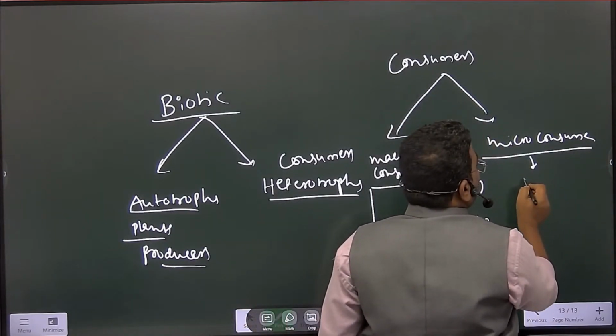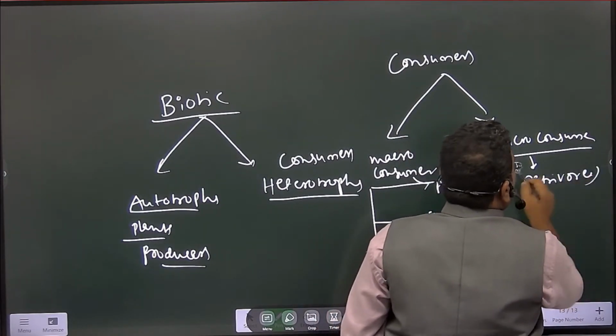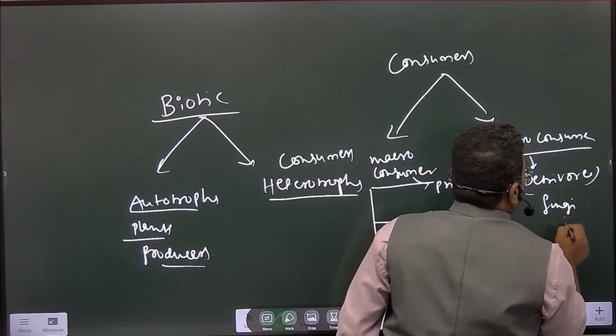Micro consumer like they are also called detritivores. इसमें क्या आ जाएगा आपको, फंगी एंड बैक्टीरिया.